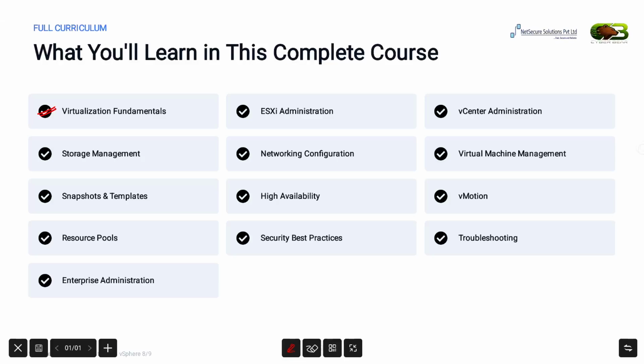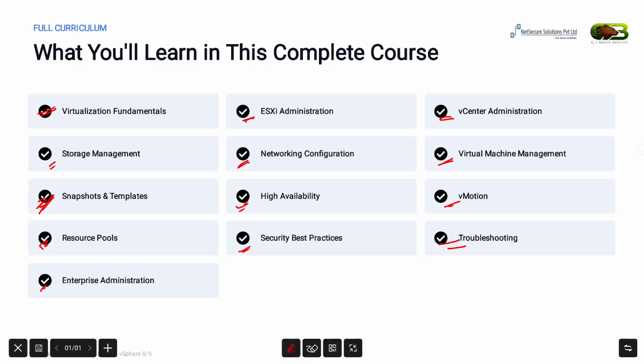Once the foundation is clear, we'll move to ESXi administration, then we'll cover vCenter administration, then storage management, networking configuration, virtual machine management, snapshots and templates, and how to create a template. Then high availability: what is high availability, what is vMotion, what are resource pools, what are the best security practices, how to do troubleshooting, and enterprise administration.